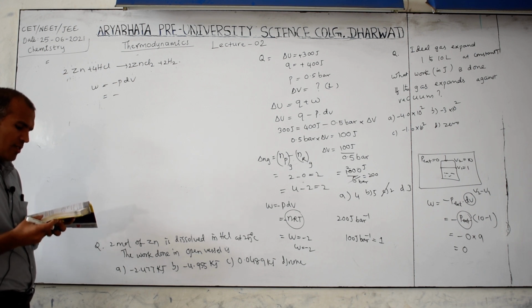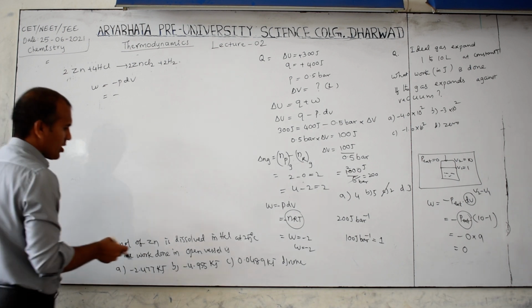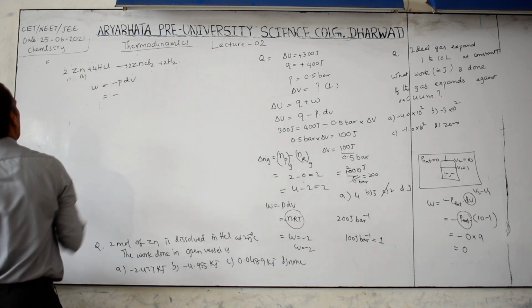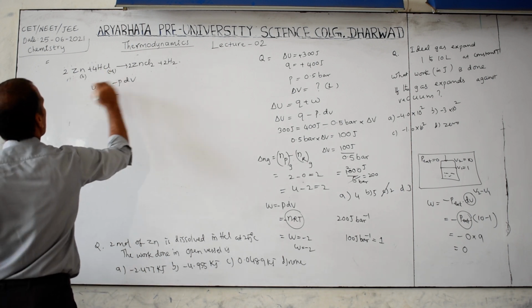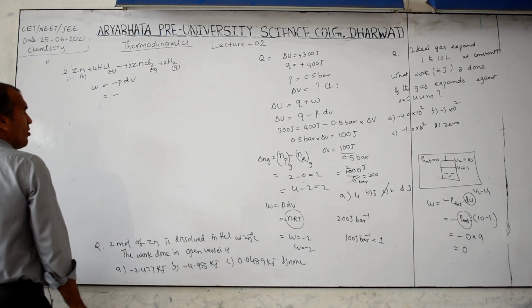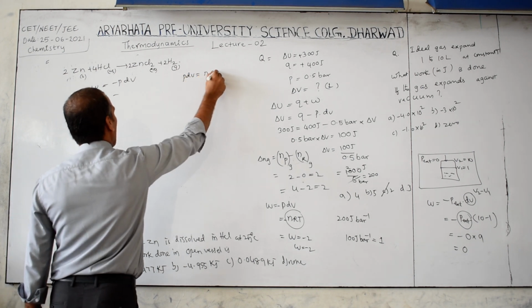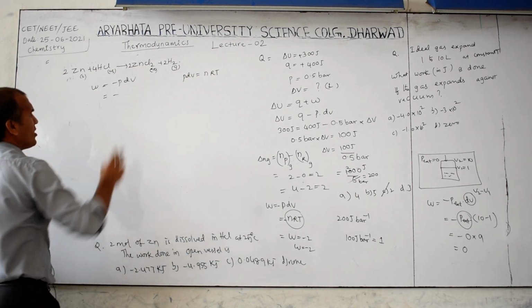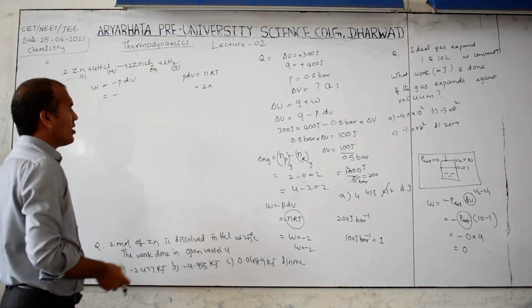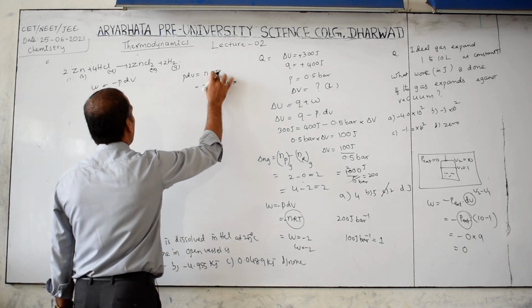Then what you have to consider? Only temperature is given. What is the temperature? 25 degrees Celsius. Then this is solid, this is aqueous, and this is gas form. Therefore, we know that P delta V is equal to nRT. Then n is how much? 2. R value, here joules is given, so R value is how much? 8.314, and T is how much?